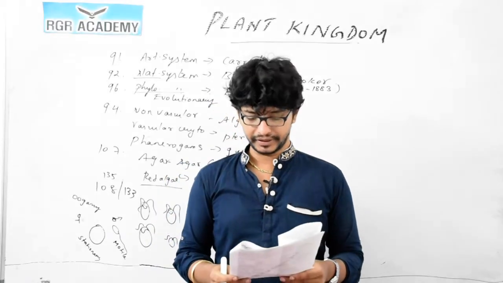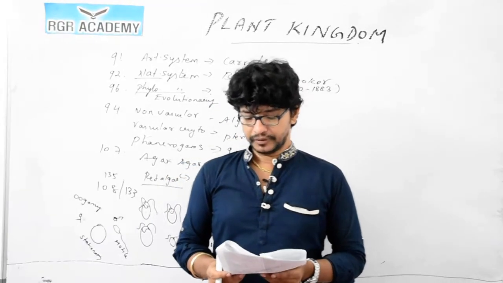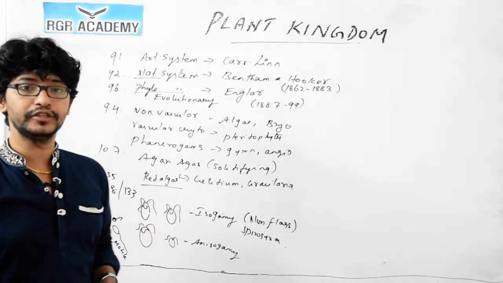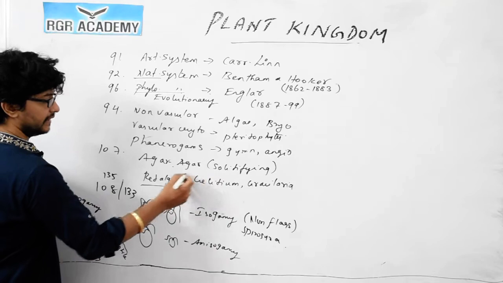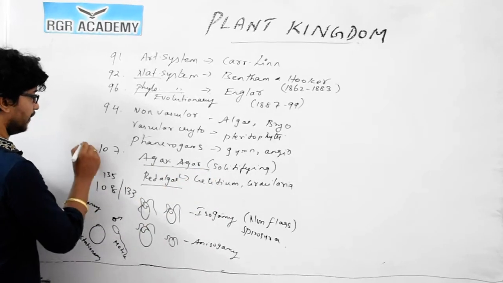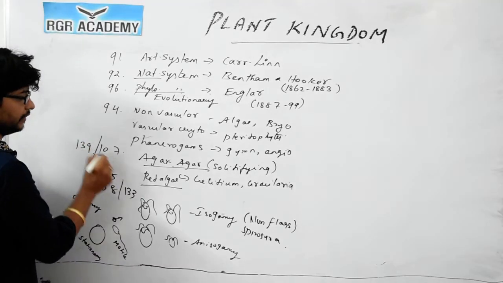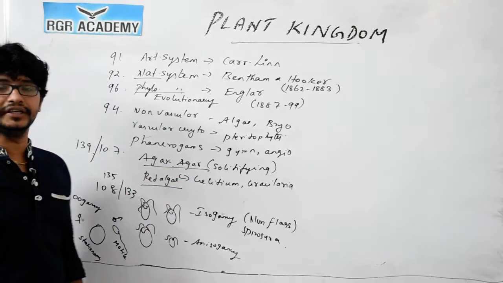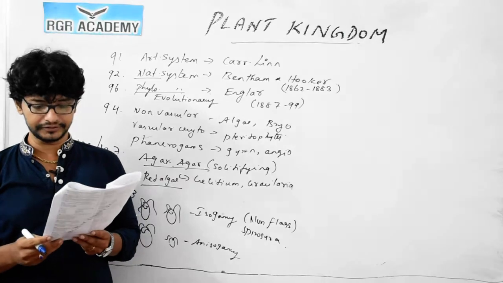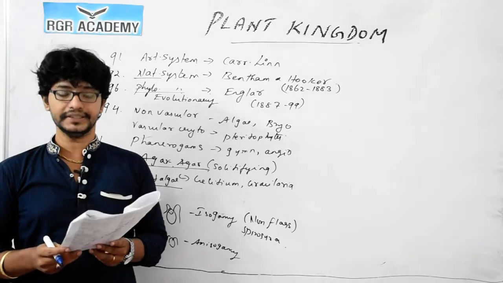Question number 139. What is obtained from Gelidium and Gracilaria? This is a repeated question, so we discussed it already. The product that we obtain from Gelidium and Gracilaria is agar-agar. By means of the red algae, we obtain the solidifying agent, which we call agar-agar. So, for this question, option 1 is the correct answer.